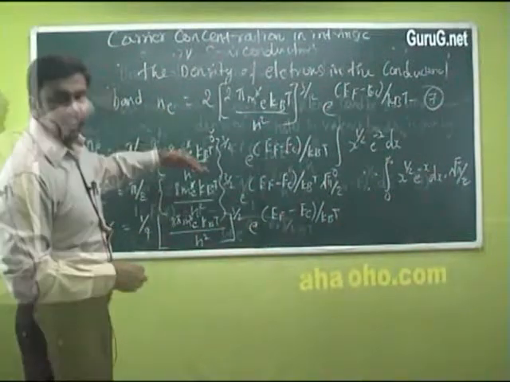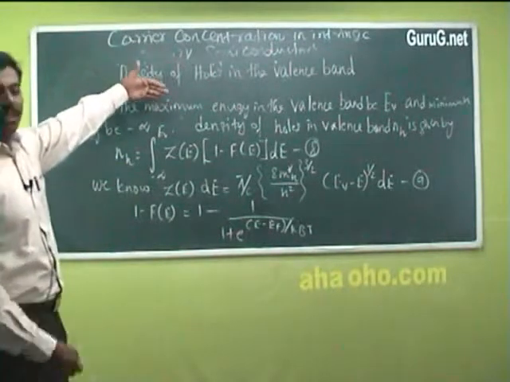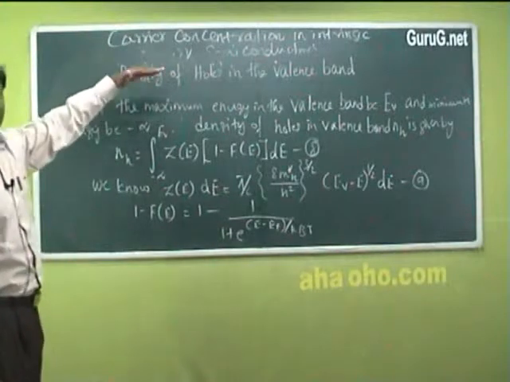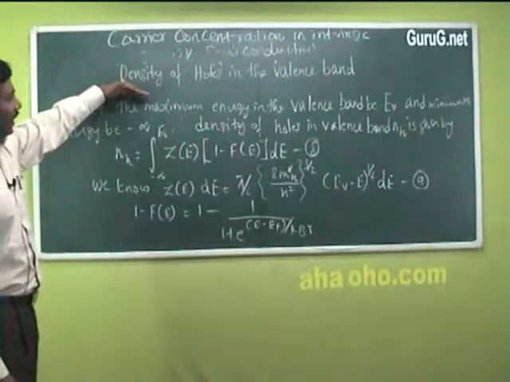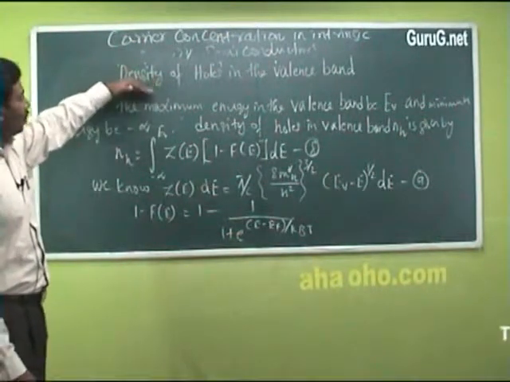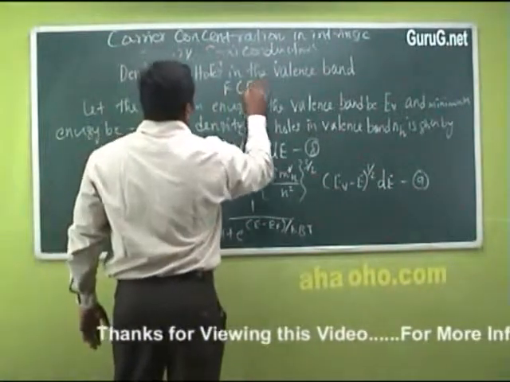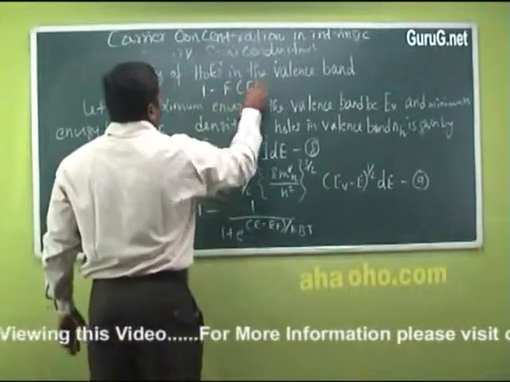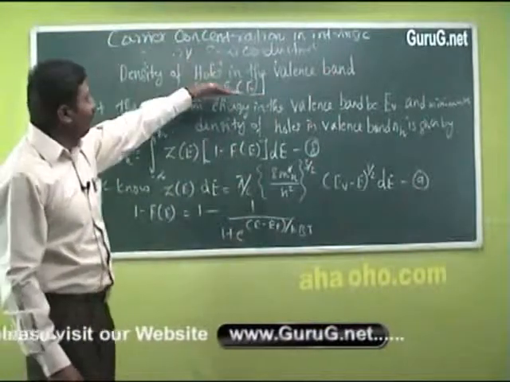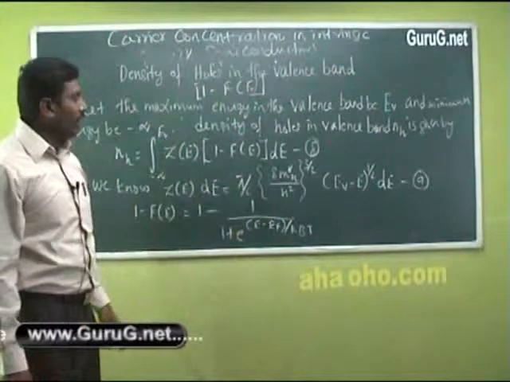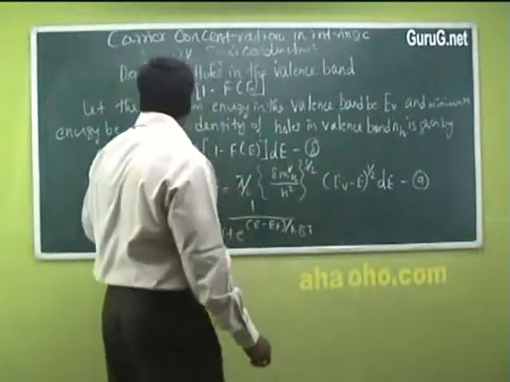Next we have to calculate the density of holes in the valence band. So in the previous case, the density of electrons in the conduction band, we saw that the probability for finding an electron in the conduction band is f of E. That is, the maximum probability is 1. So in case of density of holes, that is the unfilled states, the probability is equal to 1 minus f of E. The probability of finding a hole in an unfilled state is 1 minus f of E. So let the maximum energy in the valence band be EV and the minimum energy be minus infinity.